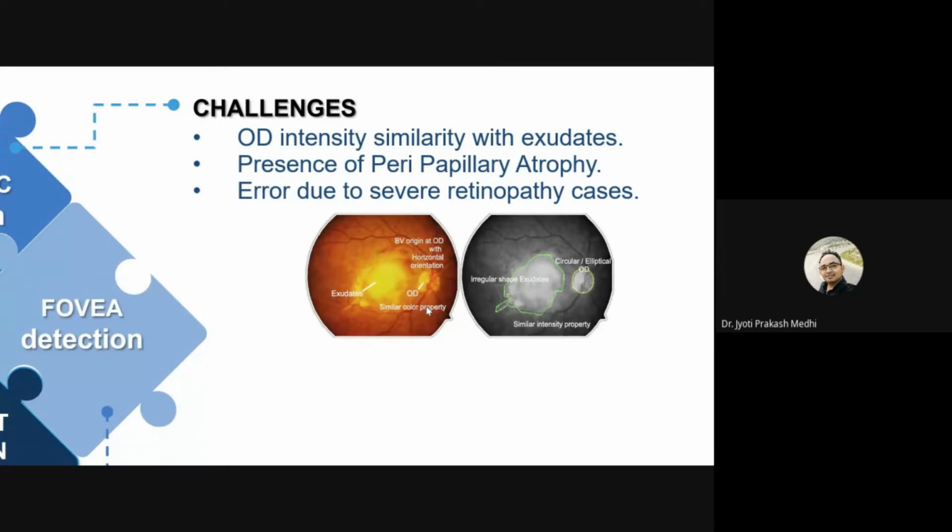Then there is error due to severe retinopathy cases. As you can see in this image, these regions of exudates are very bright and brighter than the optic disc. Normally in a retina, the optic disc is the brightest region. But in severe cases, if there are abnormalities which are brighter than the optic disc, then detection of the optic disc becomes difficult. And if these exudates or abnormalities fall over the optic disc region, detection also becomes difficult. So these are the challenges for detection of the optic disc.